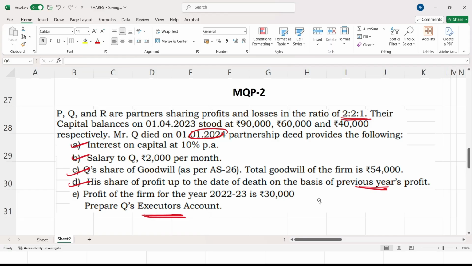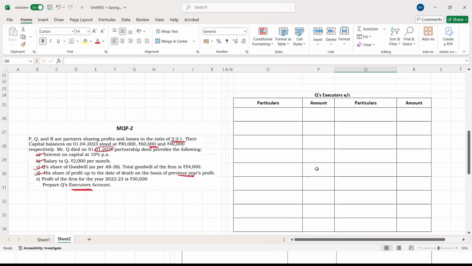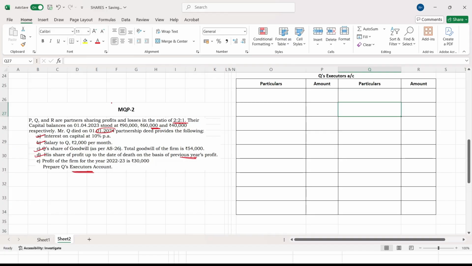See, here also they have not told you to record the capital, but compulsorily you have to record the capital of the partner who has died. Mr. Q has died, so the capital is 60,000. First record the capital, then we can move on to these things. Now we'll solve the problem. Keep in mind, they have asked you the executor's account, they have not asked you the capital account.